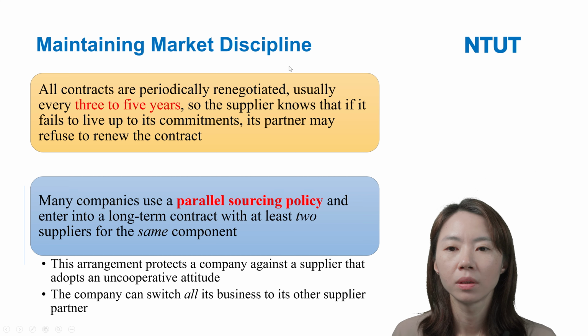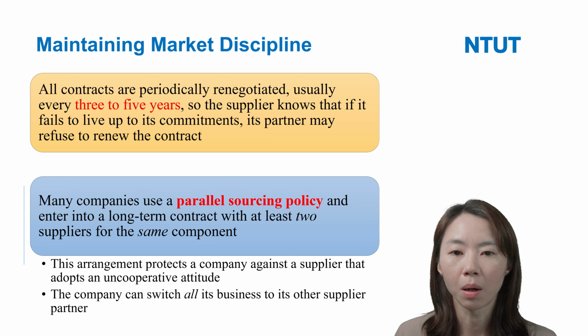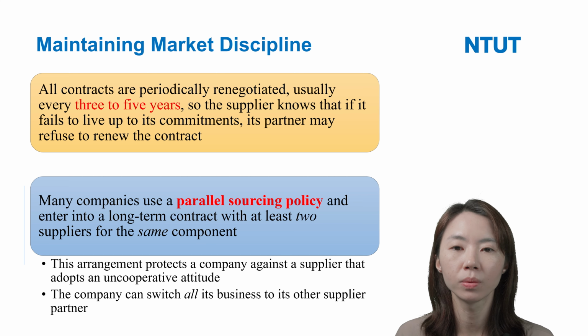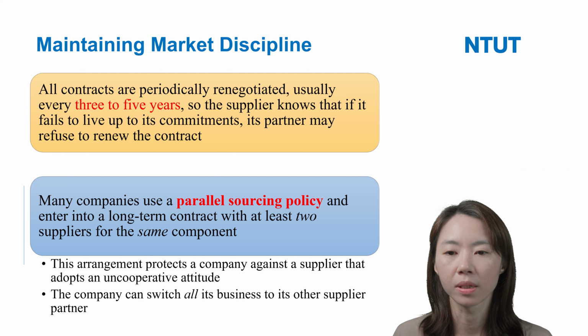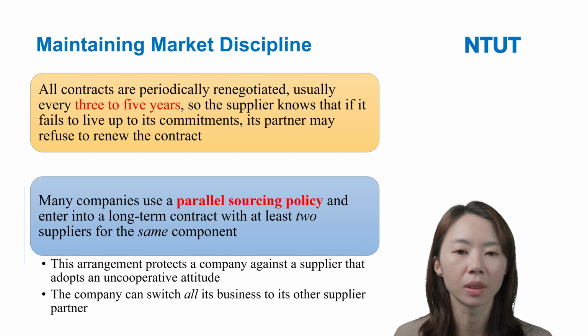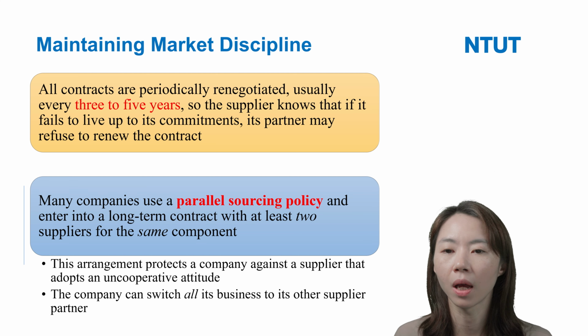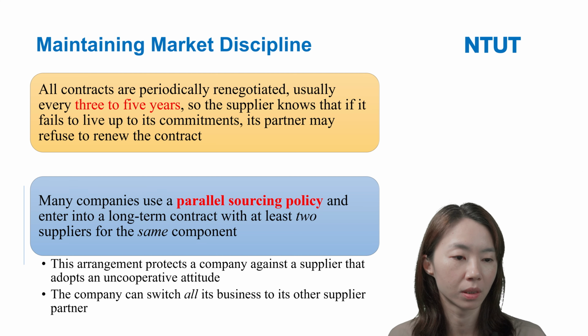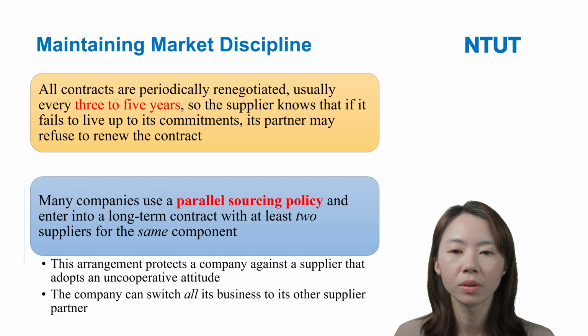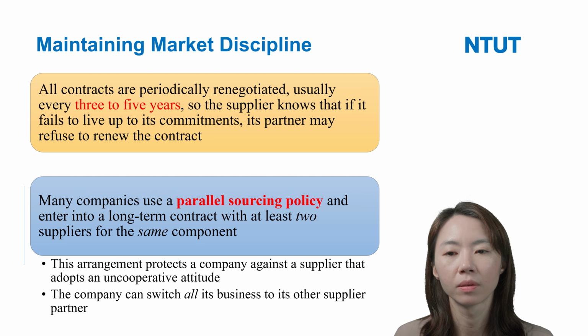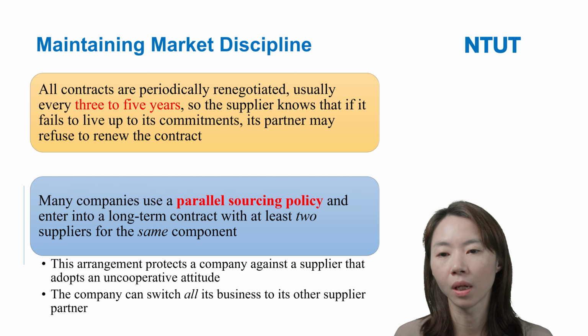And the other one is maintaining market discipline. Here we introduce two ways. The first one is that firms can renew their contracts, maybe every 3 to 5 years. So all contracts are periodically renegotiated, maybe as I said, every 3 to 5 years.